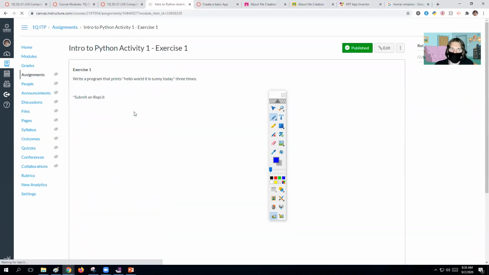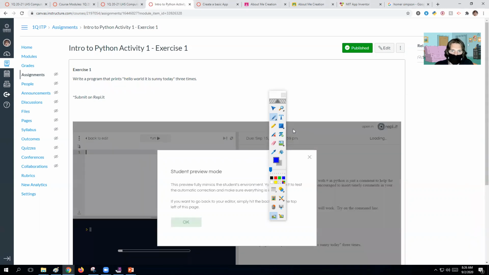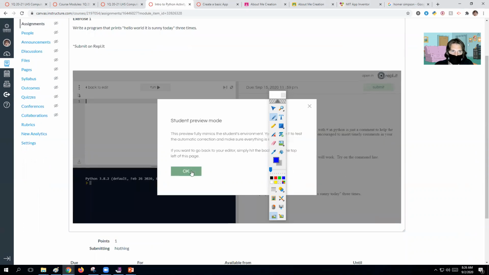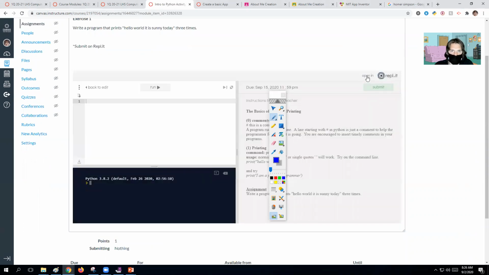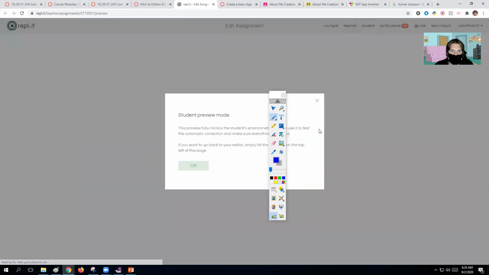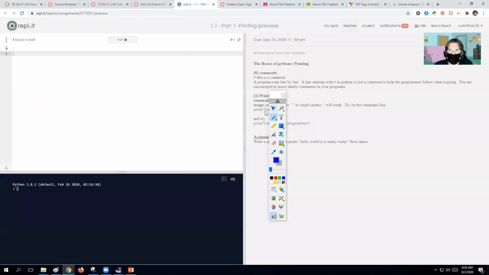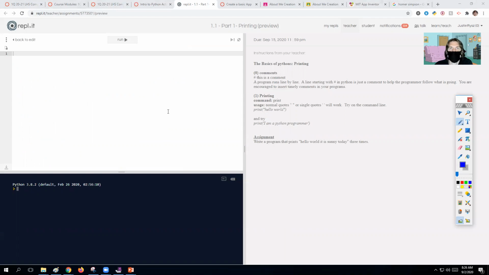Now, I try to link everything to Ripple. So you want to make sure that you have your Ripple account set up and that you're logged in. You can see on mine right here, I'm not in Ripple, so I would have to open it. So actually, I'm just going to do that. Click on it, and it should work fine for you. Now, I'm in a preview mode because I'm the teacher, but you would get the same thing. So what we're going to do first is read through this and make sure we understand it.